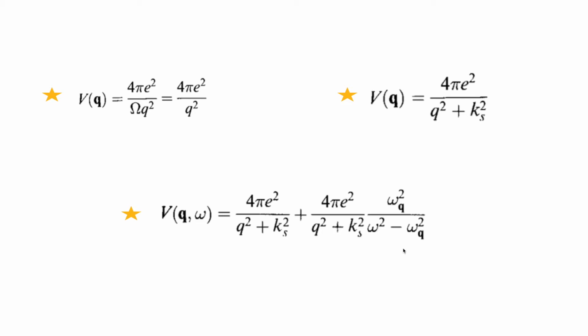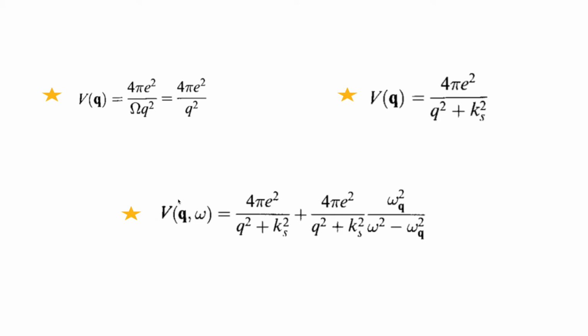If omega is lesser than omega q, then this term is negative, right? Because it is omega square minus omega q square. But when omega is near this phonon frequency, this term is much higher and negative than the other term. So in general, this V can be negative.